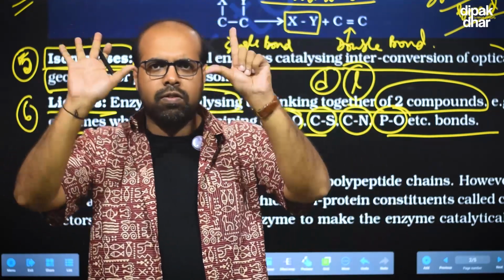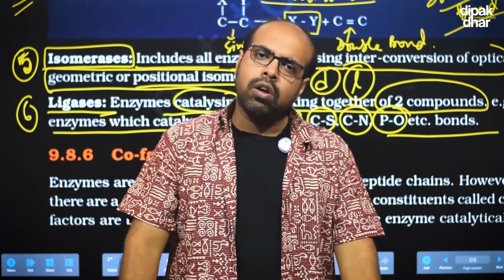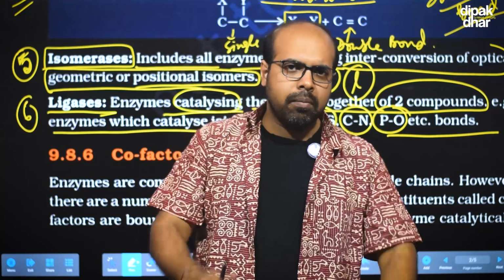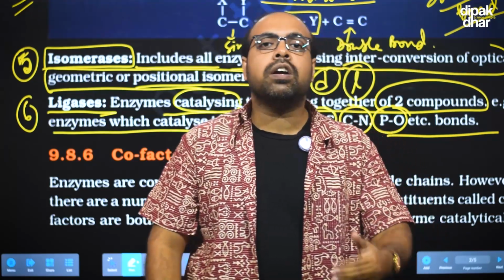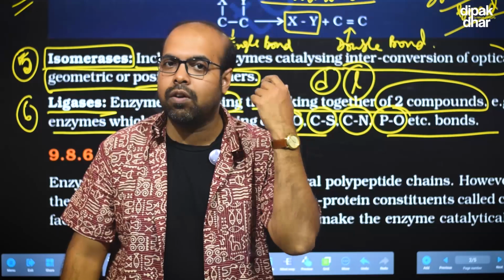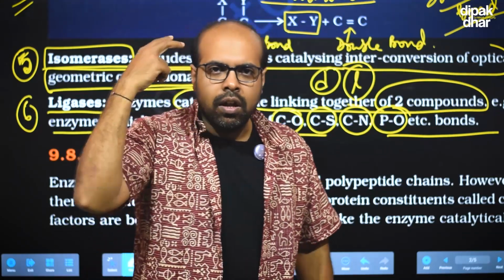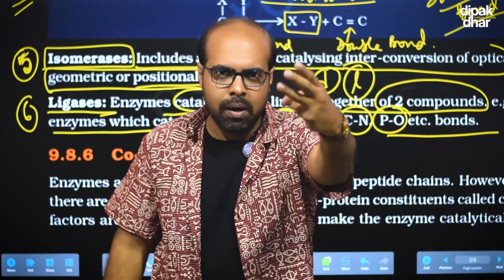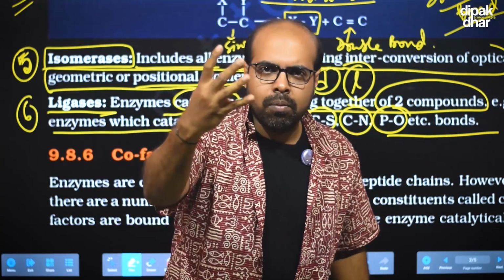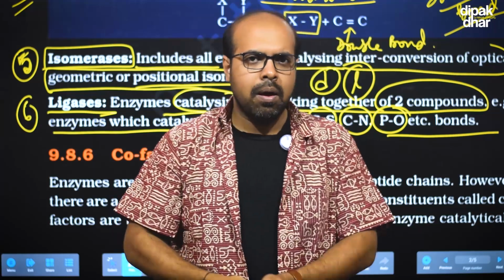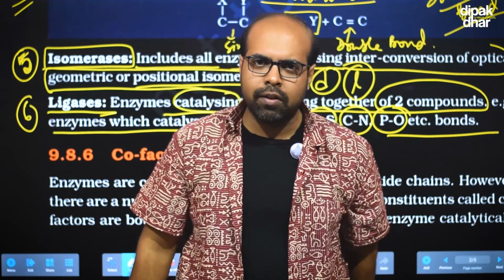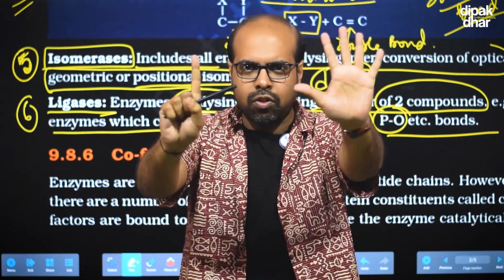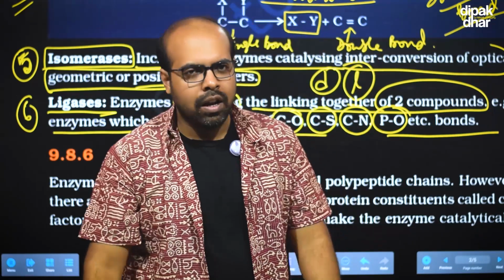So these are the six major groups of enzymes based on the different types of reactions they catalyze. Oxidoreductase, next we saw transferase, number 3 we saw hydrolase, number 4 we saw lyase, number 5 we saw isomerase, and the sixth one, that is the ligase.